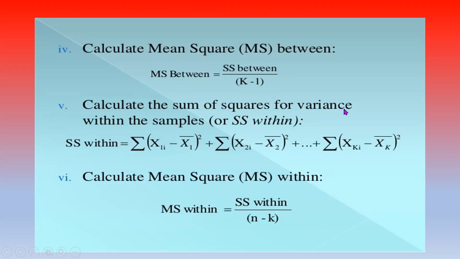Calculate the sum of square for variance within the samples, or sum of square within. Sum of square within is equal to summation (x1i minus x1 bar) whole square plus summation (x2i minus x2 bar) whole square plus so on plus summation (xki minus xk bar) whole square. So calculate mean square within. Mean sum of square within is equal to sum of square within by n minus k degrees of freedom. So k minus 1 degrees of freedom.